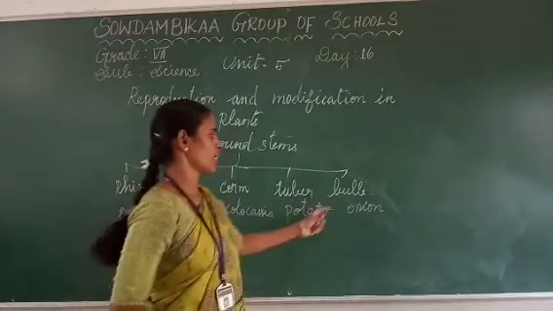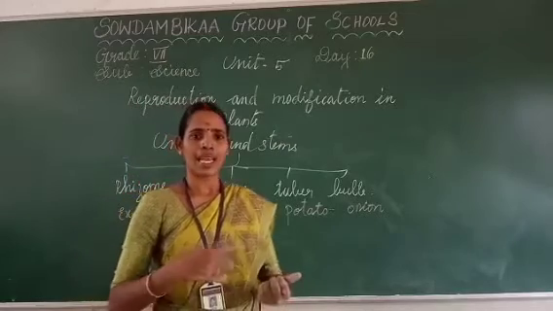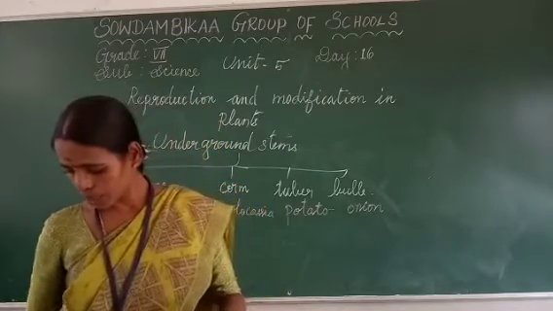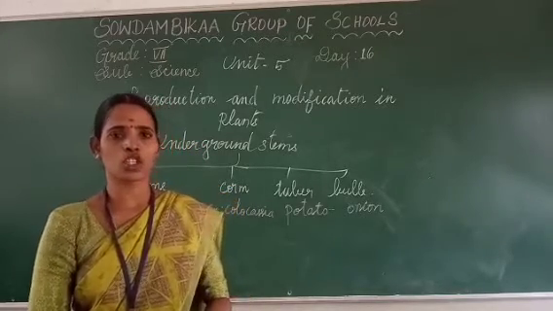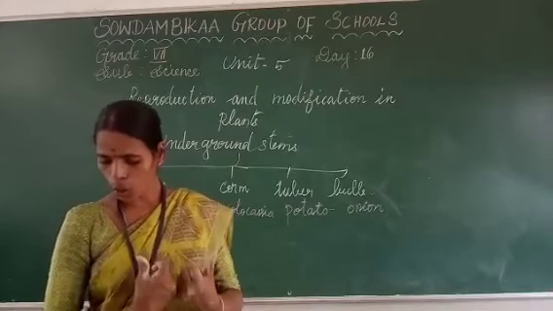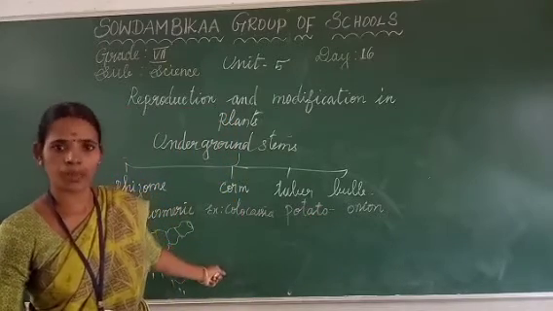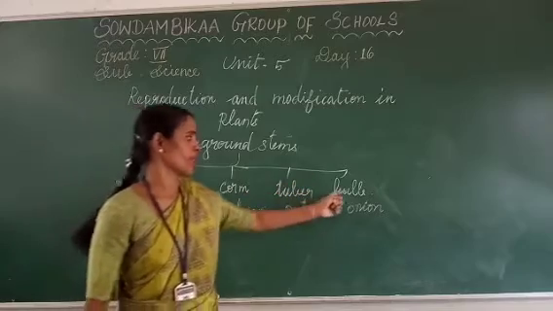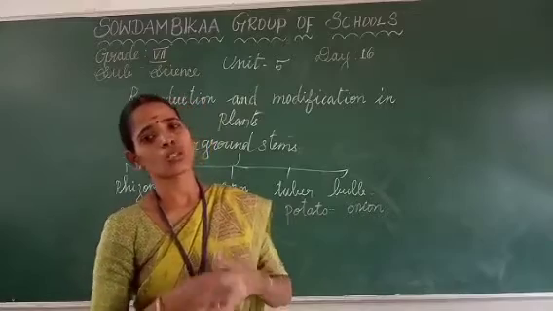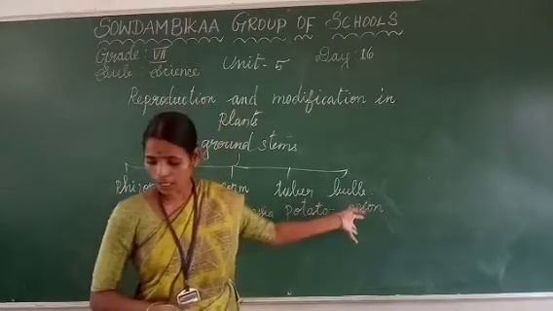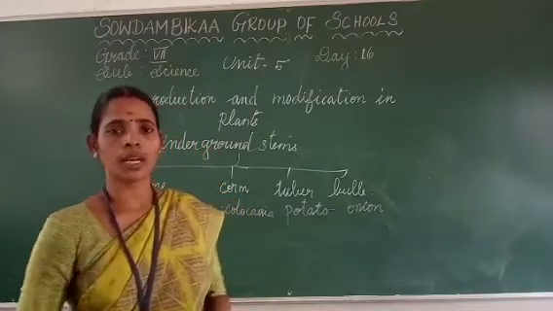About the tuber. The next one is bulb. Bulb example is onion. Onion has scaly leaves and fleshy leaves. Those two types of leaves are there. Scaly leaves contain the stem, a disc-like structure, and it stores food, and so do the fleshy leaves. Each and every part of the underground stem stores food, and the bulb also contains fleshy leaves that store food. The upper part of the leaves are called scaly leaves.